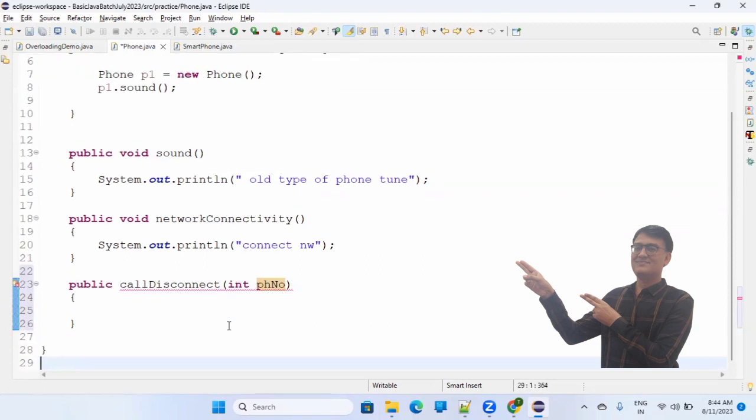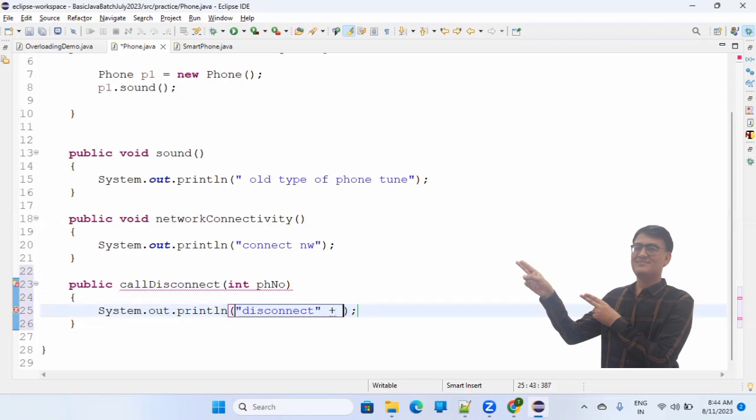And here we'll say system.out.println, disconnect or delete, whatever, it's just a function name. Disconnect this PHNO. What is the problem here? They are saying that you cannot write a function like this. You should have some kind of return type, so I'm saying void.